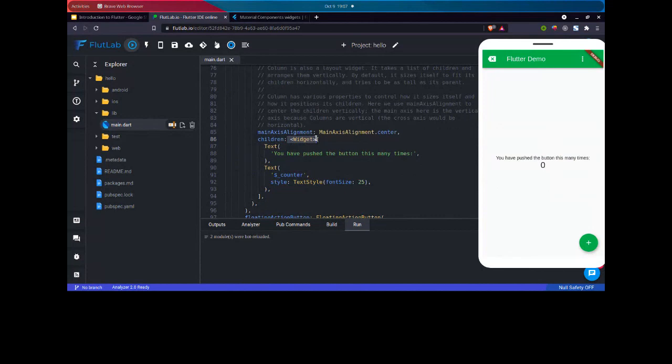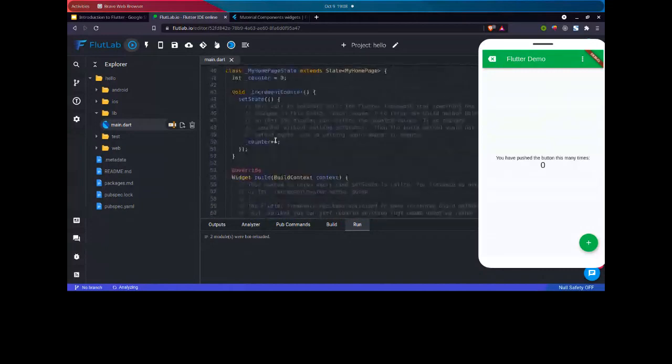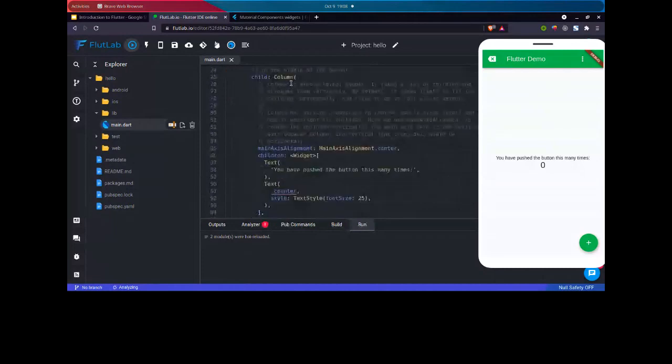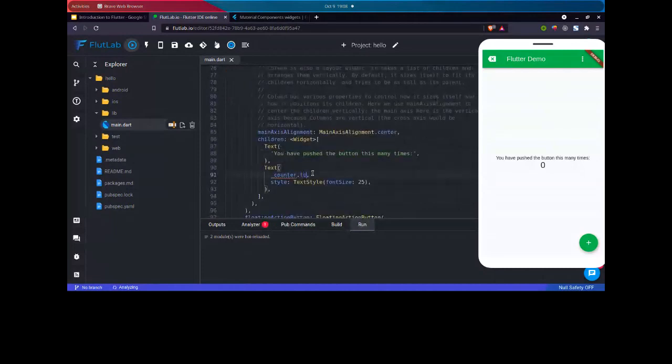You have pushed the button this many times. And the second text is our counter. Again, we have a counter variable which is interpolated by our variable like this. When we have a single argument, we can simply remove these curly braces. This counter is a variable declared here, and then we are converting this counter variable toString so that we can show it here, because the text function only accepts a string.